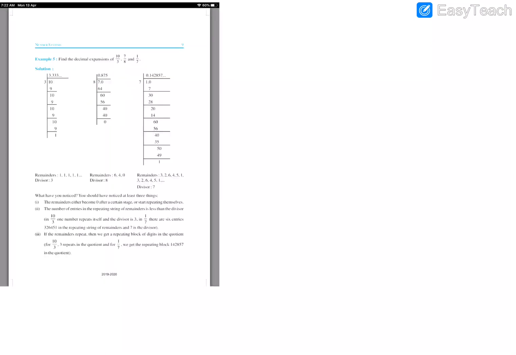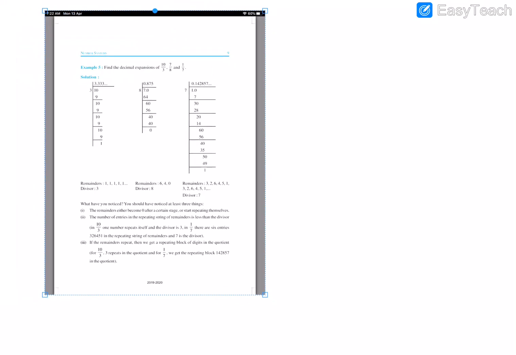Now in the next chapter they will ask you some questions regarding these decimals. For example, they will ask you 1 by 7. Let us see this 1 by 7. In 1 by 7, we take 1 with a decimal. 7 ones are 7. What is left is 3. Again, because of the decimal, 10, 0. 7 fours are 28.